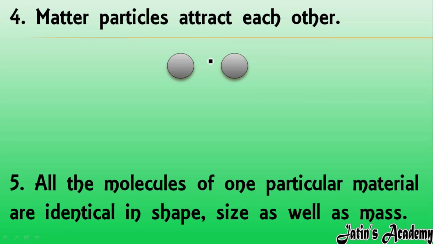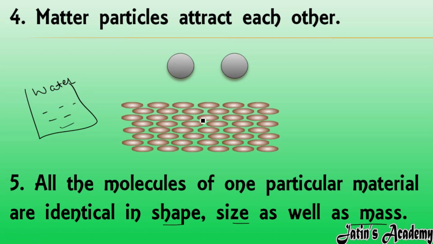Next, all the molecules of one particular material are identical in shape, size as well as mass. For example, if I have liquid water, this is the arrangement of water molecules, or this is the arrangement of any solid's molecules. Each and every particle present in this solid is identical, meaning the same in shape, the same in size,